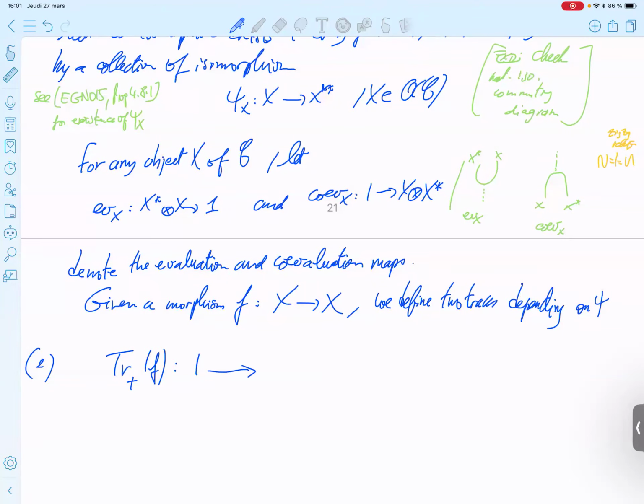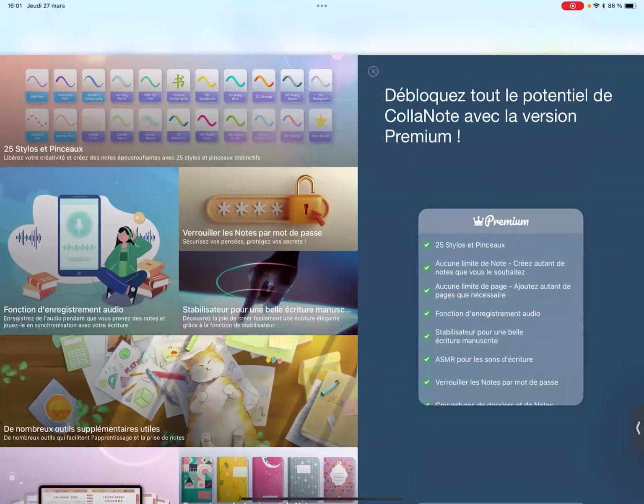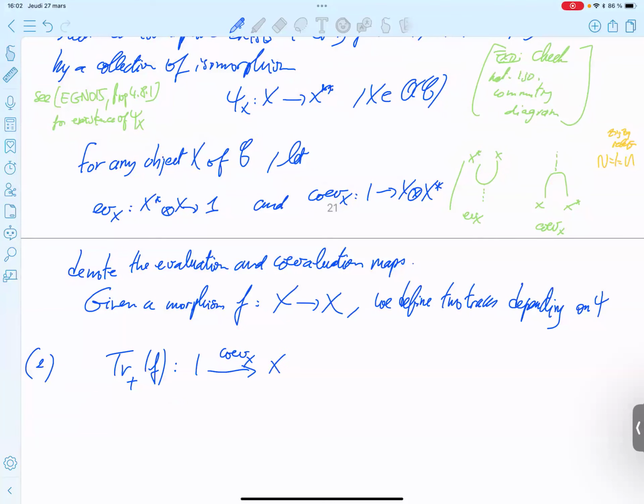You apply co-evaluation of x. I will write a picture after that, but this is for people who don't like pictures. If you are in a category for which the pictorial calculus is not well defined, you can just write like that. So from 1 to x tensor x star, the co-evaluation map, and then you apply on x the isomorphism, and on